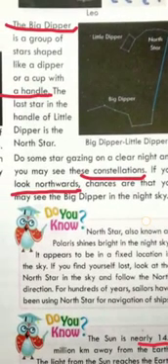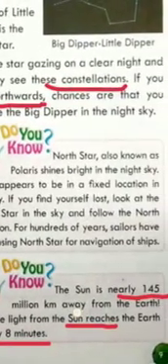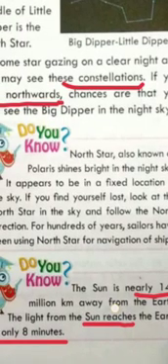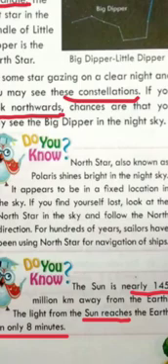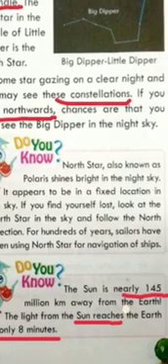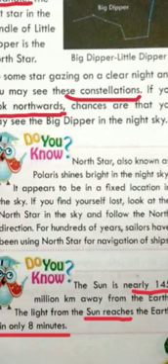So students, this was very important which we discussed today. And one more thing I am going to discuss. The sun is nearly 145 million kilometers away from the earth, and the light from the sun reaches the earth in only 8 minutes. You can see the difference. It's so far away from the earth, but the light of the sun reaches the earth within only 8 minutes.